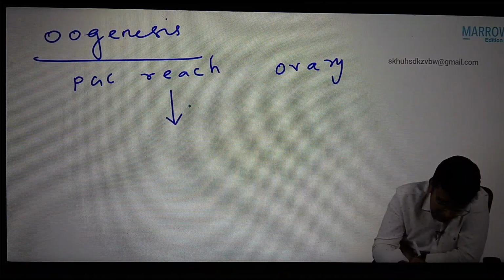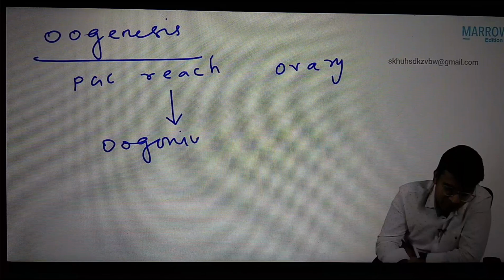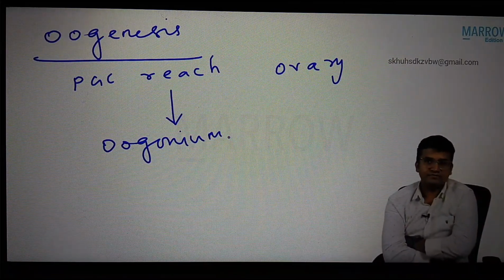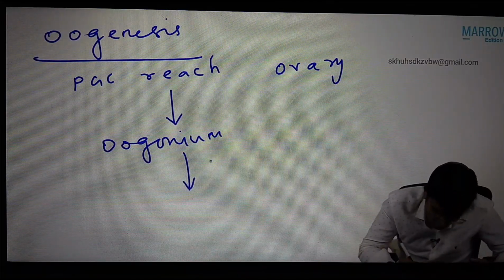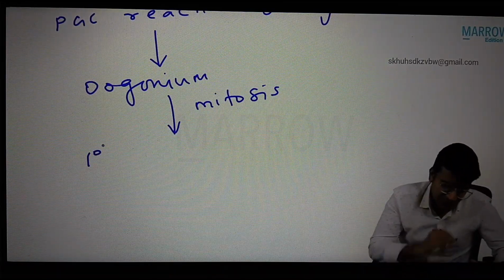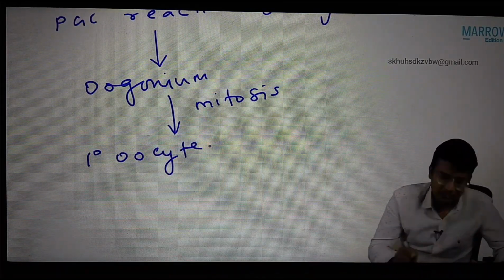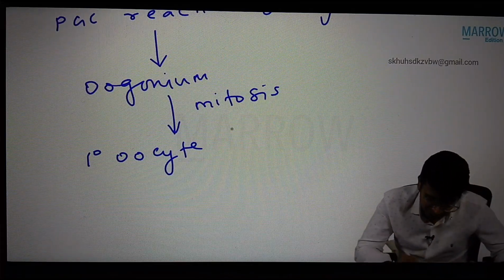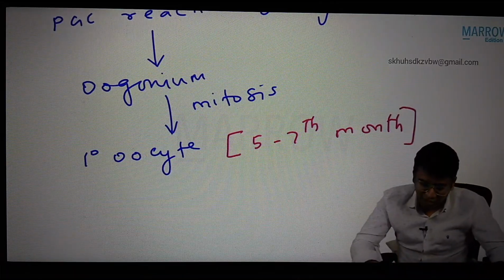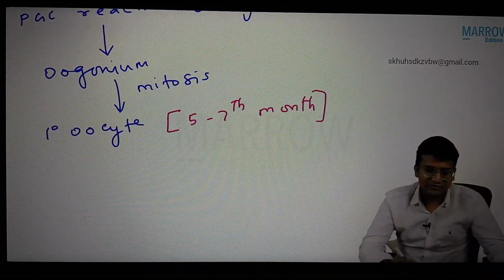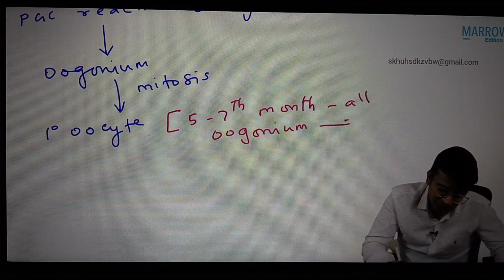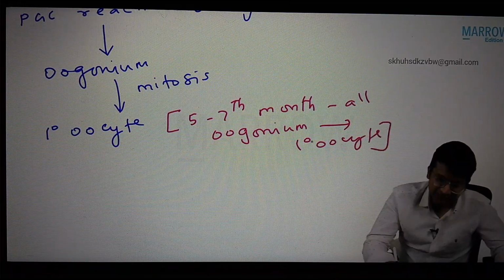Now the primordial germ cell is converted to oogonium. So after reaching the ovary, the primordial germ cell is converted to oogonium by mitosis. Now the oogonium is converted to primary oocyte. By the 5th to 7th month, all oogonium are converted to primary oocytes.